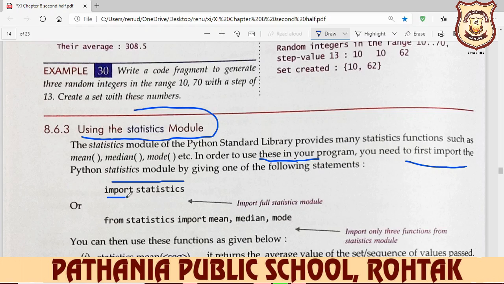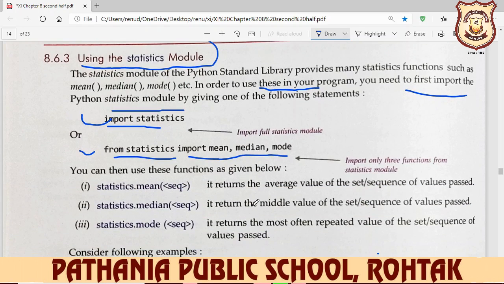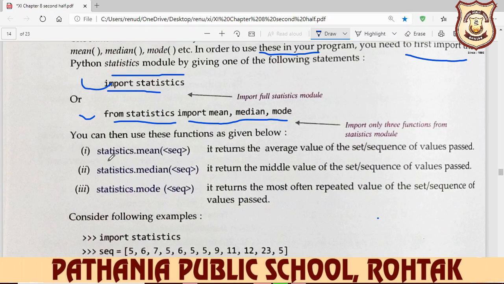You need to first import the Python statistics module by one of the following statements. You write import statistics, or from statistics import mean, median, mode. You can write either way. You can then use these functions as given below. statistics.mean(seq), where seq stands for sequence, returns the average value of the sequence of values passed.